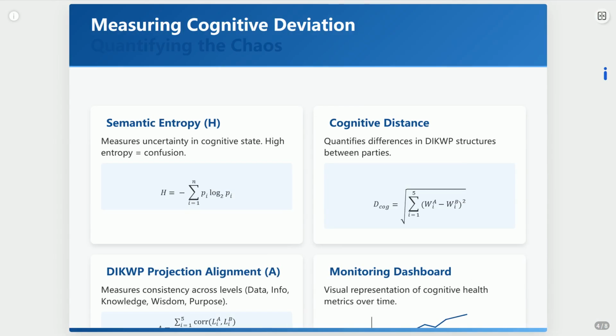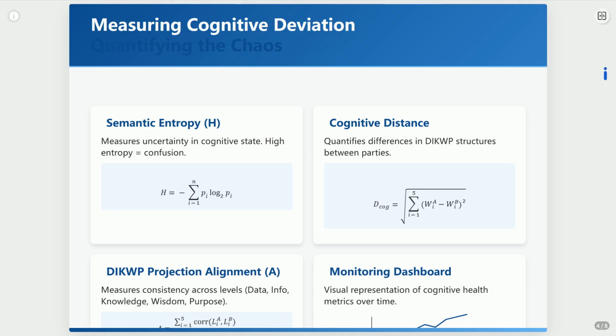Okay, so we have the model, but how do we measure if someone's getting manipulated? We need metrics. First up, semantic entropy. Borrowed from information theory, it measures the uncertainty in someone's thinking. High entropy means chaos, confusion, lots of conflicting ideas swirling around. Then there's cognitive distance. How far apart are two people's DIKWP maps?